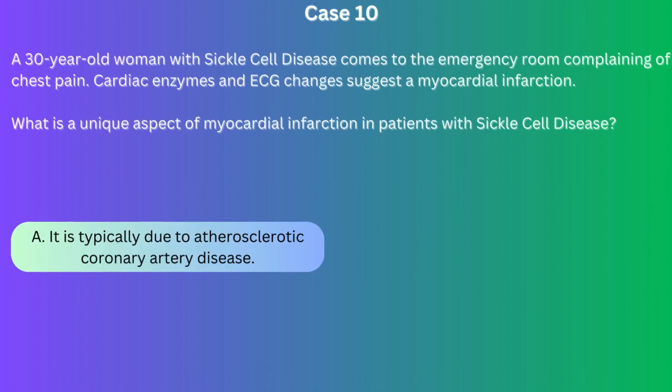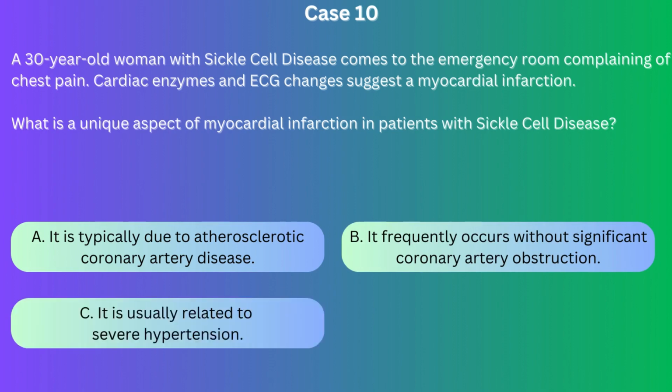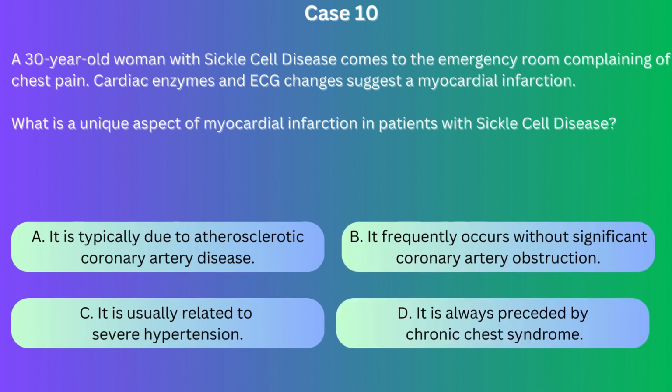A. It is typically due to atherosclerotic coronary artery disease. B. It frequently occurs without significant coronary artery obstruction. C. It is usually related to severe hypertension. D. It is always preceded by chronic chest syndrome.